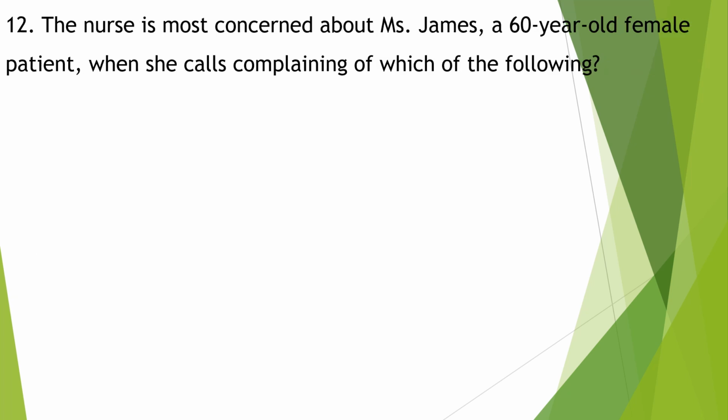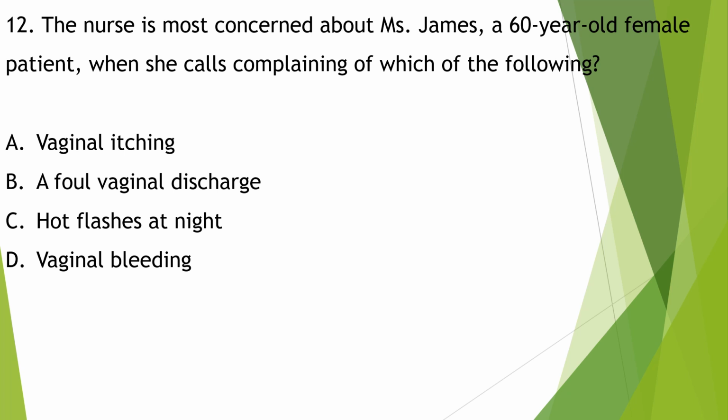The nurse is most concerned about Miss James, a 60-year-old female patient, when she calls complaining of which of the following: vaginal itching, a foul vaginal discharge, hot flushes at night, vaginal bleeding. While vaginal itching and discharge are signs of vaginal infection, the most concerning symptom in a post-menopausal woman is vaginal bleeding, as this is often the primary presenting symptom in endometrial cancer. Hot flushes at night are consistent with menopausal symptoms and may be expected in this age group.